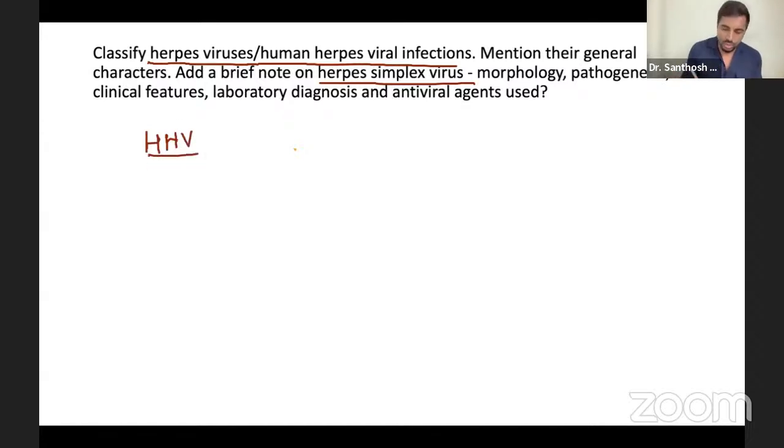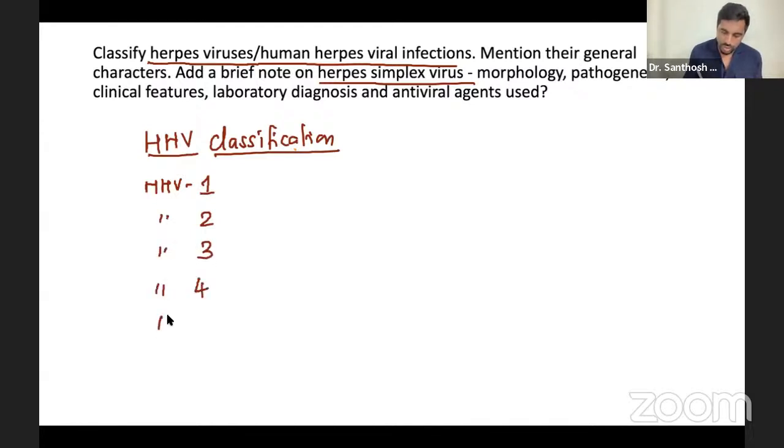So how do you classify? When you talk about HSV classification, it's very simple. You only have to write their names. That's it. So we have almost 8 types: human herpes virus 1, 2, 3, 4, 5, 6, 7, and 8.